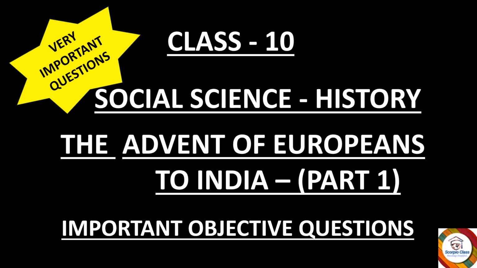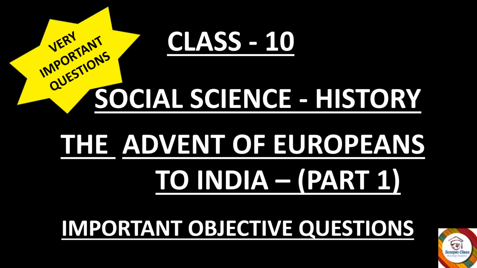So here I am with a very important video for Class 10 Social Science History chapter, The Advent of Europeans to India. This is part 1 of the series, and in this video you will find all the very important objective type questions, as I have divided the entire chapter and its important questions into 3 parts.